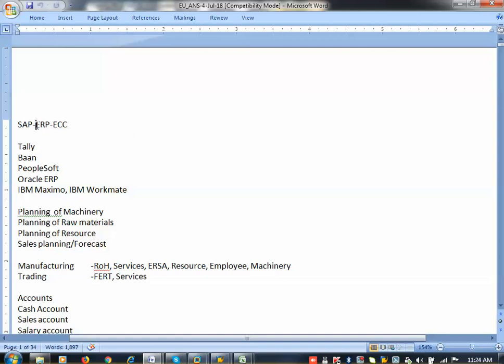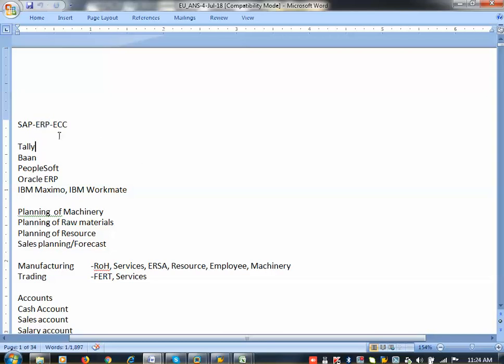Okay, so now what does ERP mean? ERP means enterprise resource planning. Enterprise resource planning means the Tally system. When you come to commerce, Tally is also an ERP system. The ERP 9.1, 9.2 advertisement is put everywhere. That is only Tally, an Indian product.